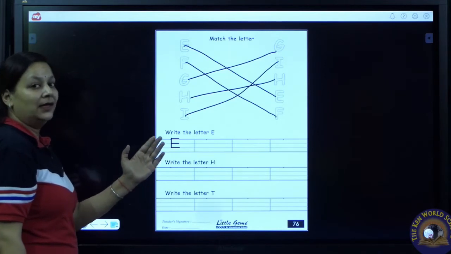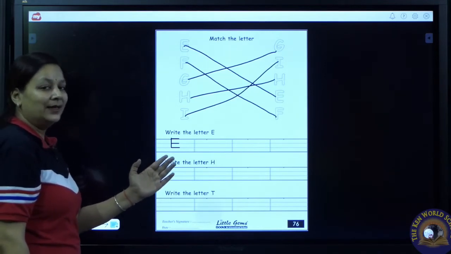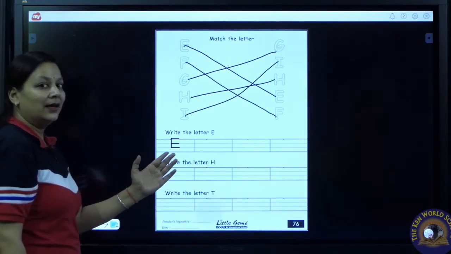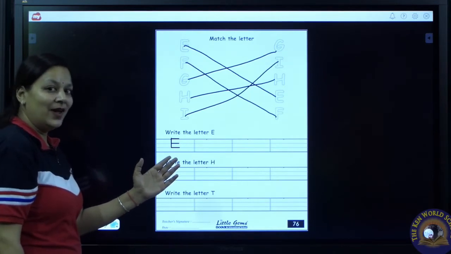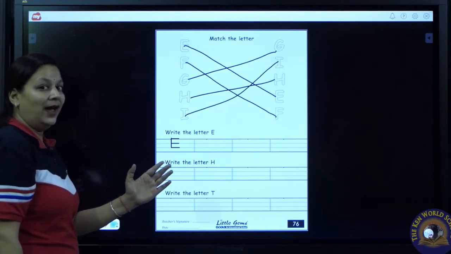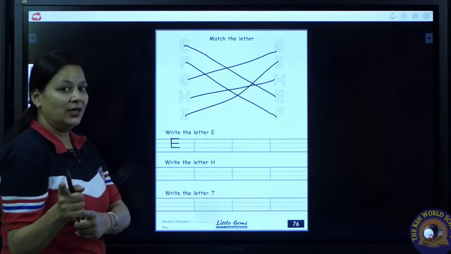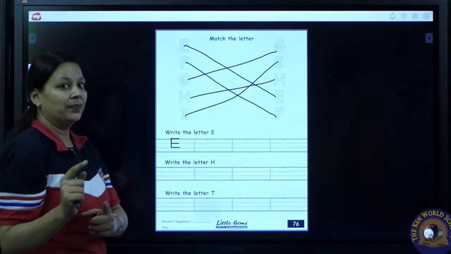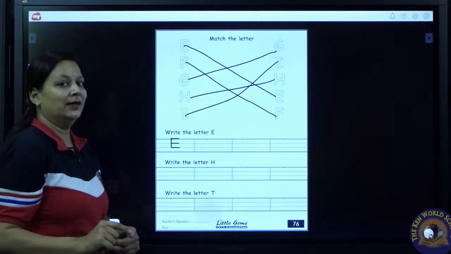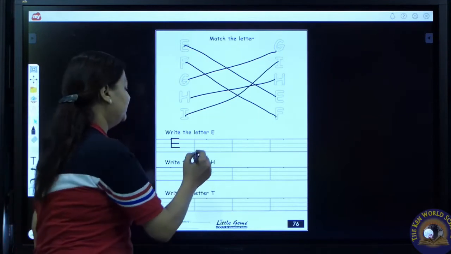E. E says eh. E as in elephant. Now it's your time to write letter E. Write it properly. Very good.